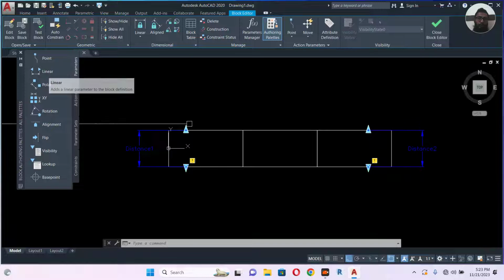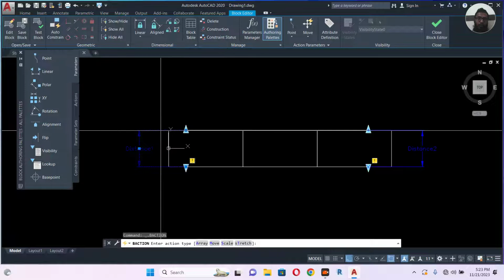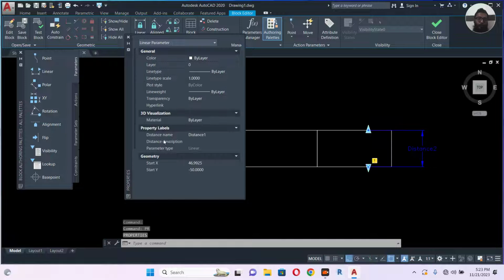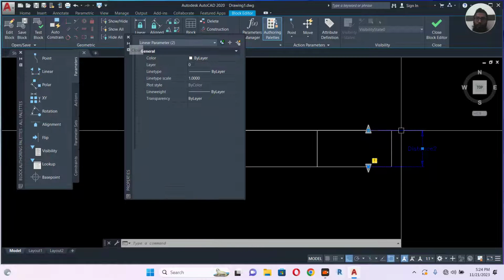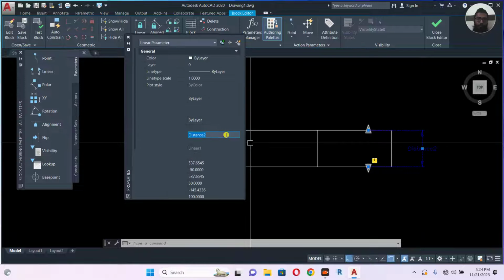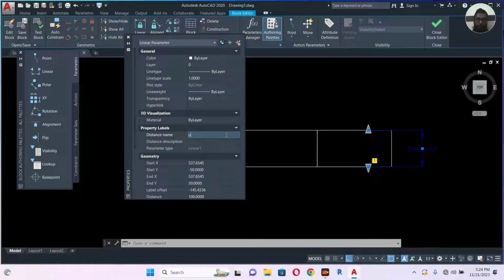Before double clicking we will rename this one. Click this one, PR, enter, properties. Let's name this one D1, and we will name this D2.